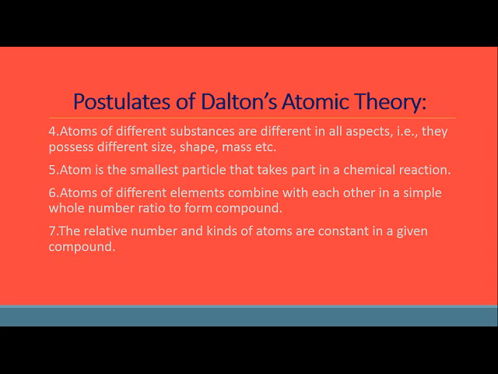Atoms of different elements combine with each other in a simple whole number ratio to form a compound. Meaning one atom will completely react with another; half or one fourth doesn't happen like that. The relative number and kind of atoms are always constant in a compound. For example, children, if you take water molecules from India, from Saudi Arabia, from the Himalayas or from any ocean, you will find that each has two hydrogen atoms and one oxygen atom. It will not be H2O2 or H3O3. No, it will always be H2O.